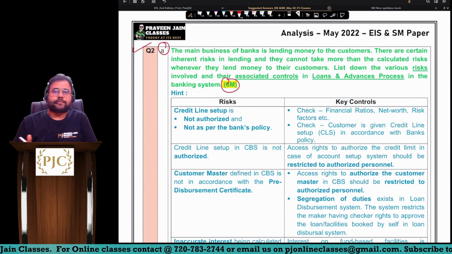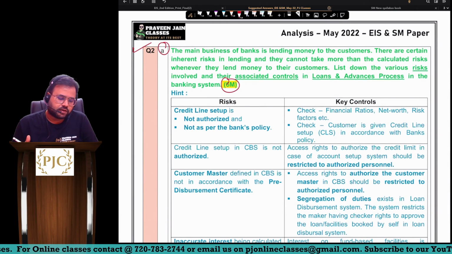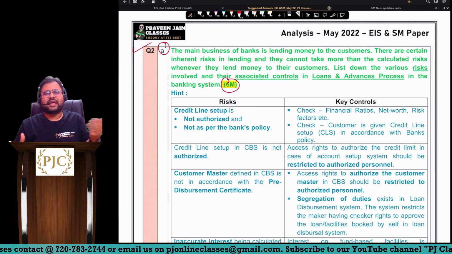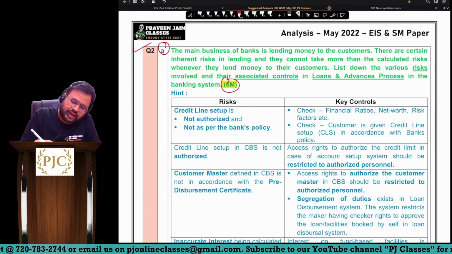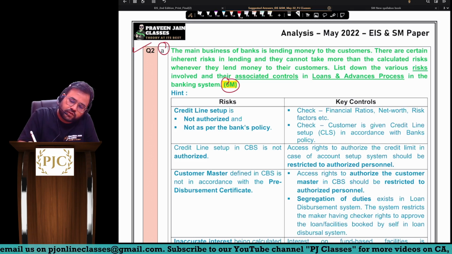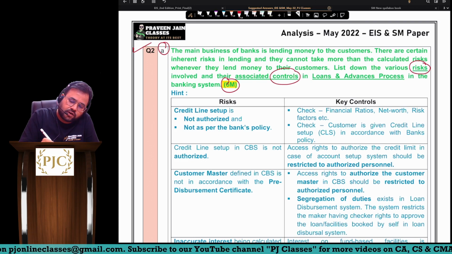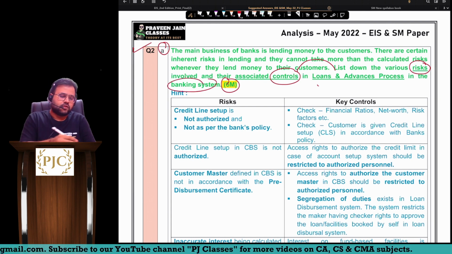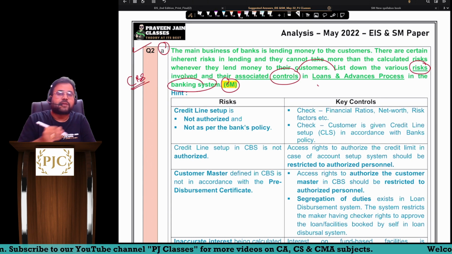So 2A, the main business, again, if you can see the length, sir, these were all irrelevant. The main question was at the end, sir. Here they are saying list down the various risks. They are talking about risks and controls in the loans and advances process in the banking system. Banking system, that is your chapter number 5.